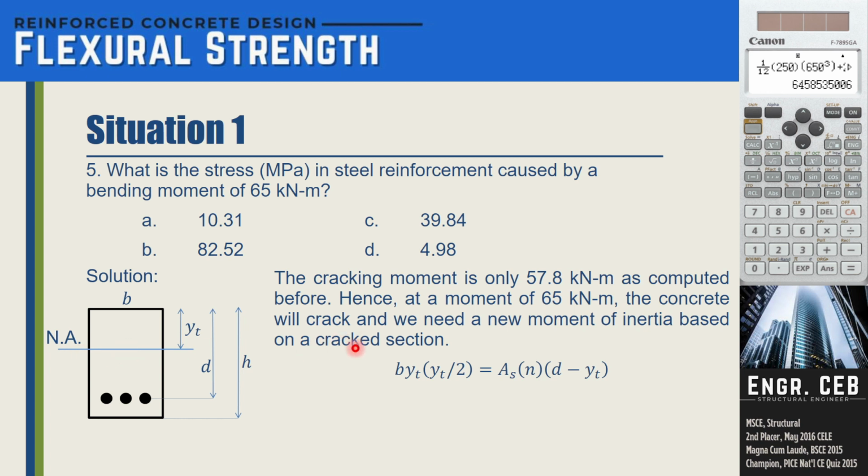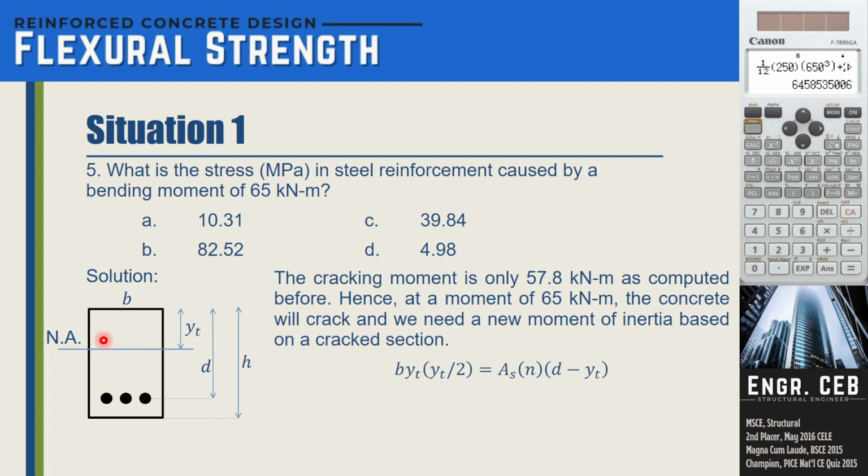But this time, for a cracked section, we will no longer consider the concrete in the tension side because that is already cracked. So we will no longer include the concrete in the tension side, or the concrete below the neutral axis. Therefore, when determining the location of the neutral axis, we take the moment of the elements above the neutral axis.